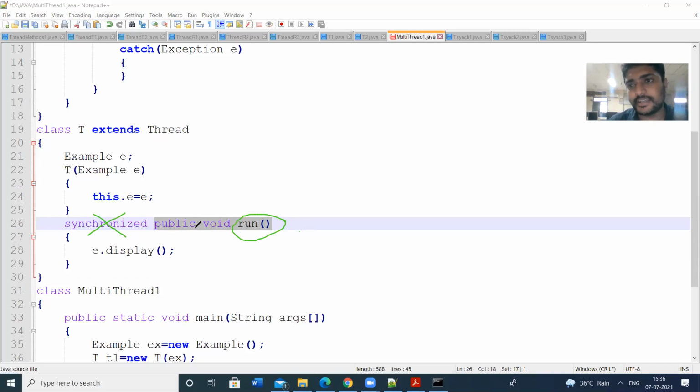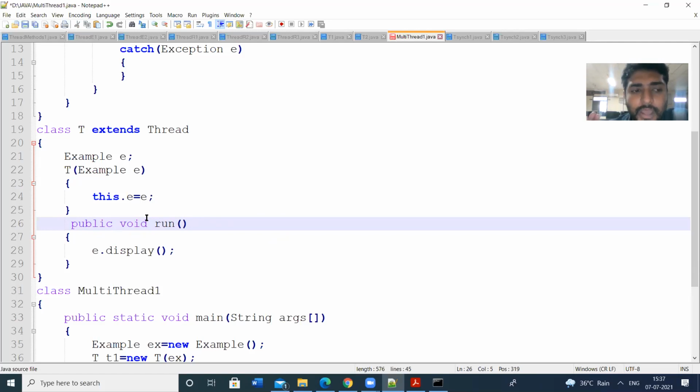So how to achieve the synchronization then? All the thread related statements are written in the run method, and we don't use the synchronized keyword before the run method.